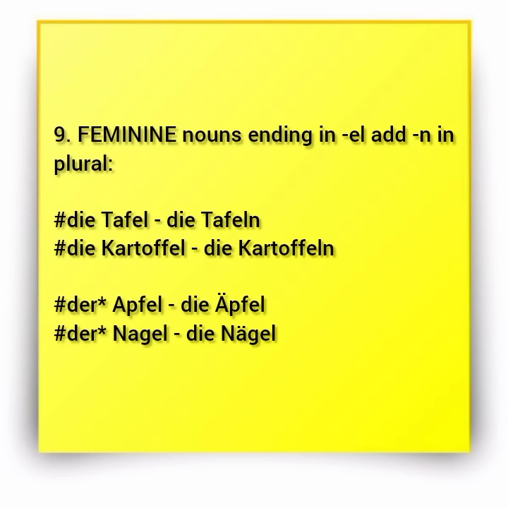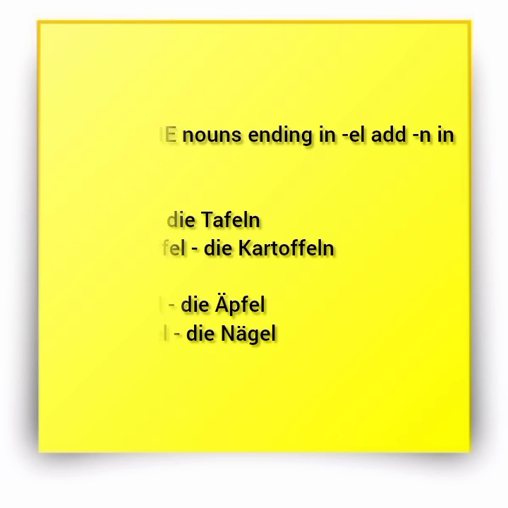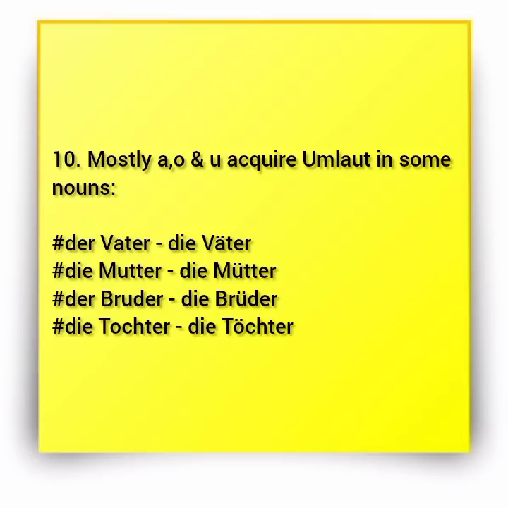Okay, now I have the last rule then. Now here's the very last one. Mostly A, O, and U acquire umlaut in some nouns. Mostly A, O, and U acquire umlaut in some nouns.